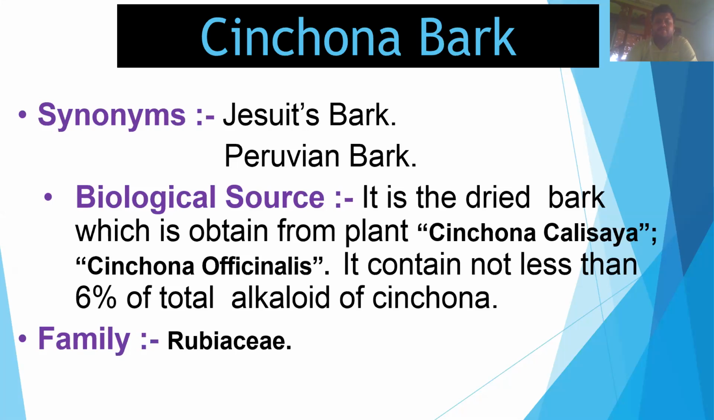Next, biological source. It is the dried bark which is obtained from the plants Cinchona calisaya and Cinchona officinalis. Cinchona calisaya and Cinchona officinalis are the biological names of cinchona bark. It contains not less than 6% of total cinchona alkaloid. Next, the family of cinchona, which is Rubiaceae.